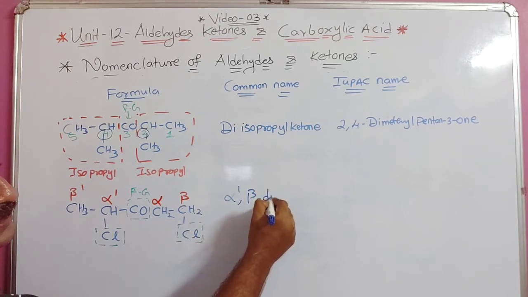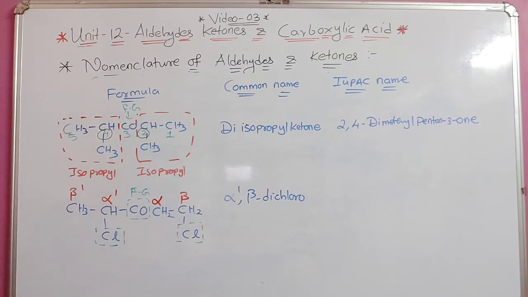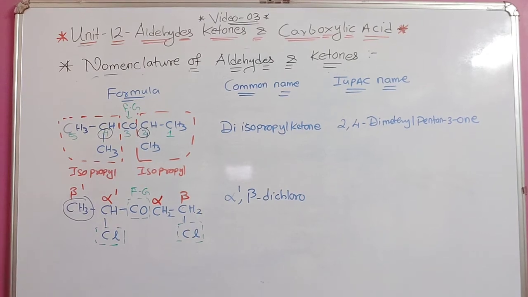So alpha dash, beta dash dichloro. What is the word? Alpha dash beta dash dichloro. Then at this position, this is methyl. Just a minute.